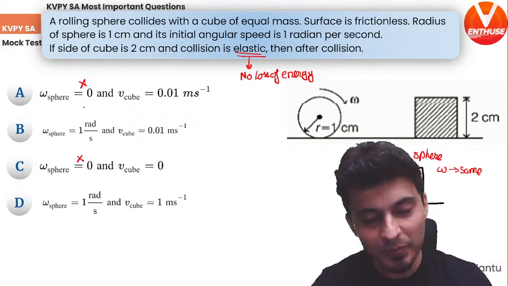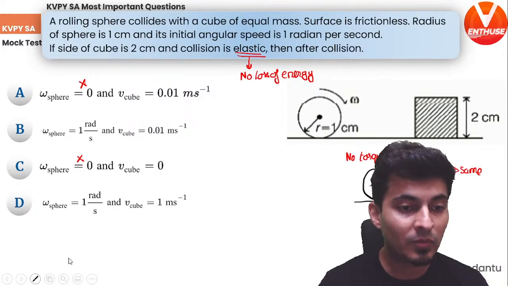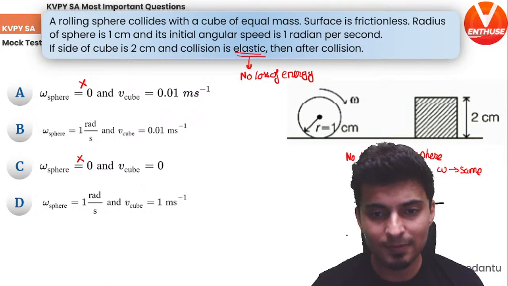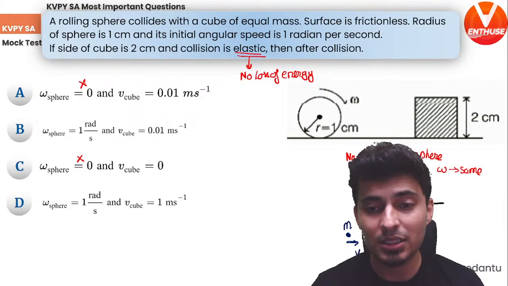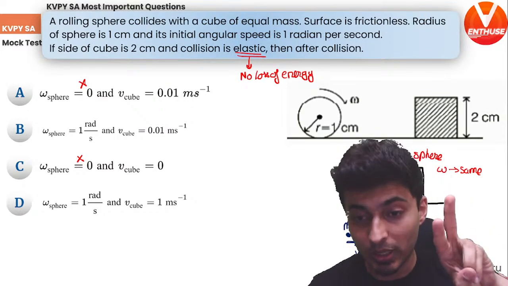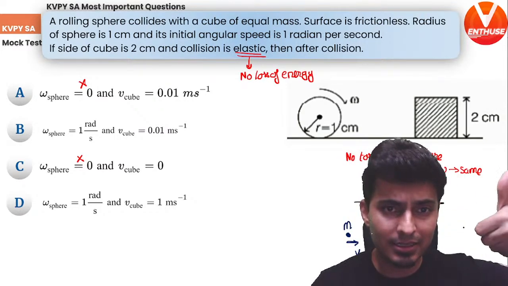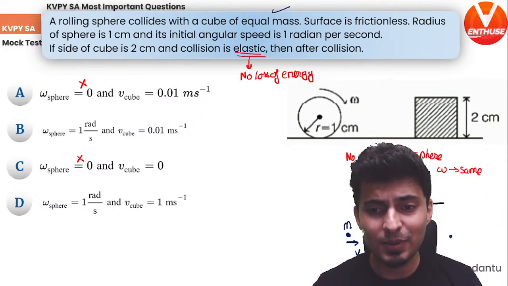That's it. Perfect. Now, there is one more important theorem which you need to know. If you have one mass and another mass, both equal, and they collide elastically, then after the collision, they exchange their velocities. If the collision is elastic, the masses are equal. I'll repeat, the collision is elastic, yes, and the masses are also equal. It's given over here. So that's it. This will come to rest and this will start moving.